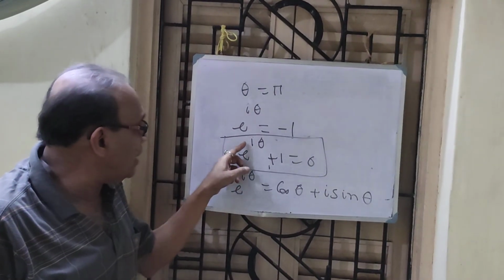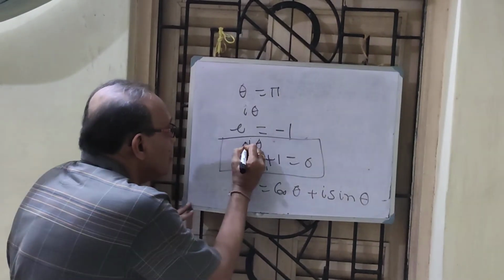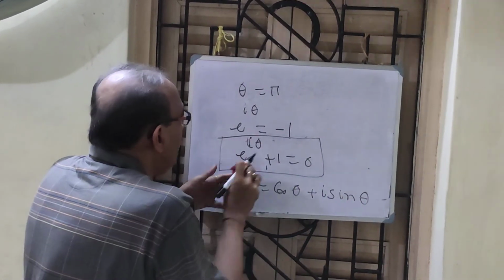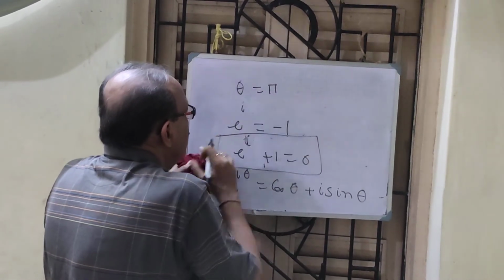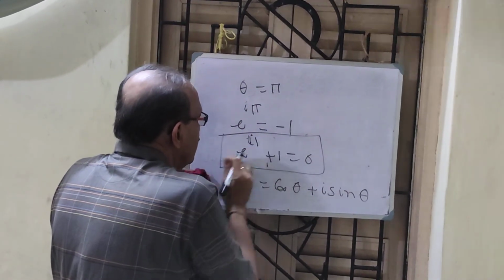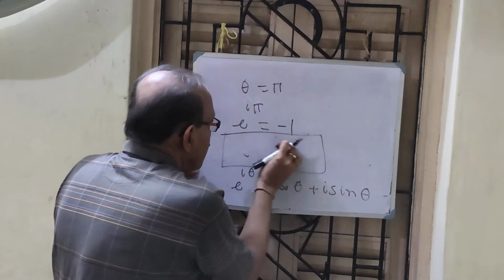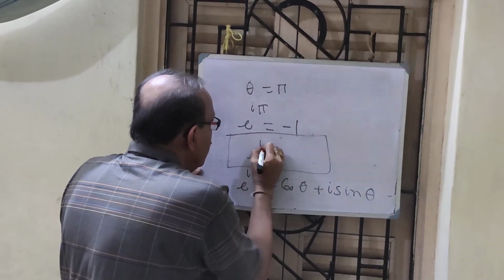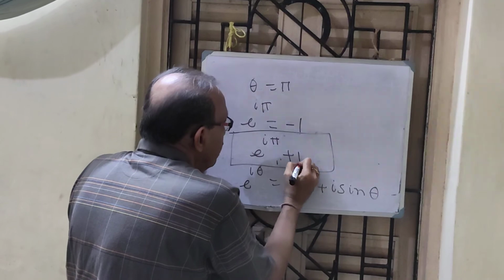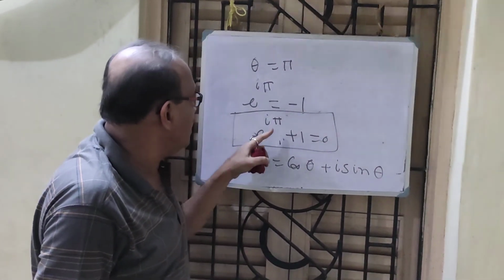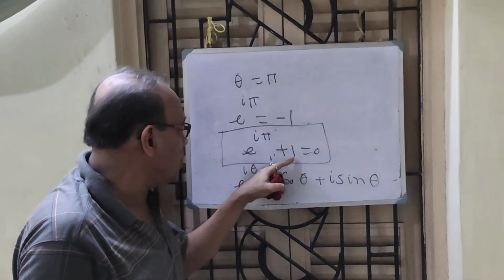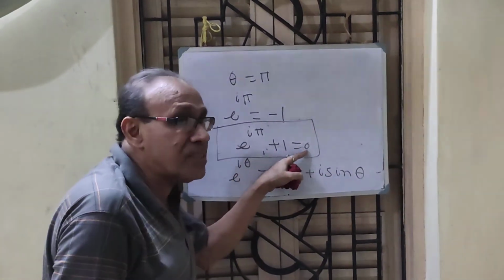One is e, another i, as I told, third pi. I write it again, e to the power i pi plus 1 equal to 0. One is e, second is i, third is pi, fourth is lowest positive integer and fifth is 0.